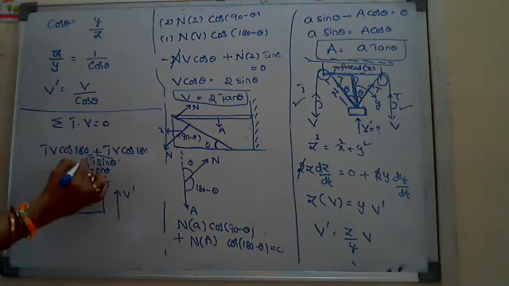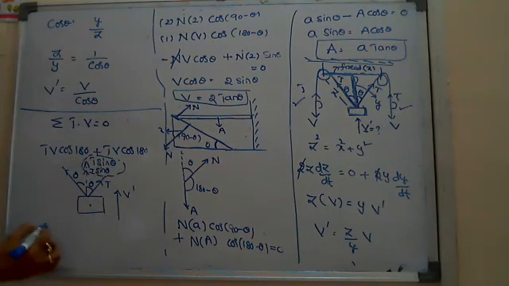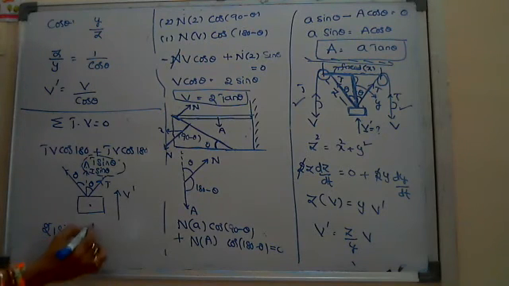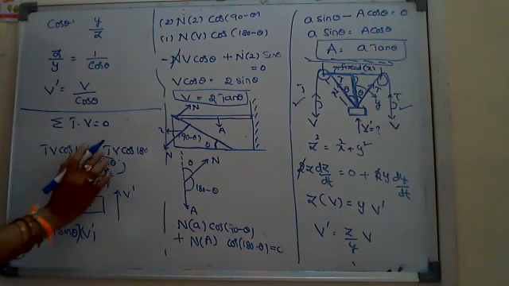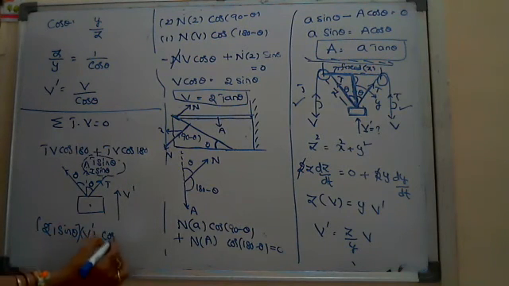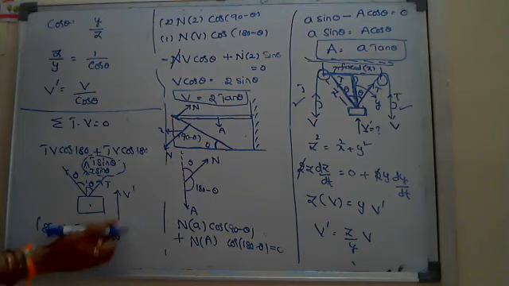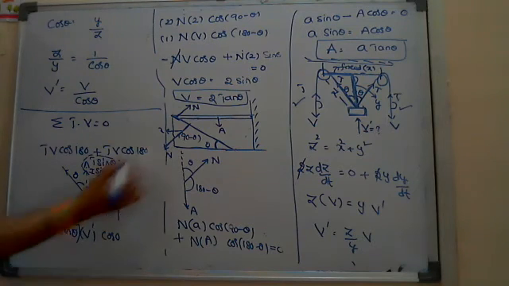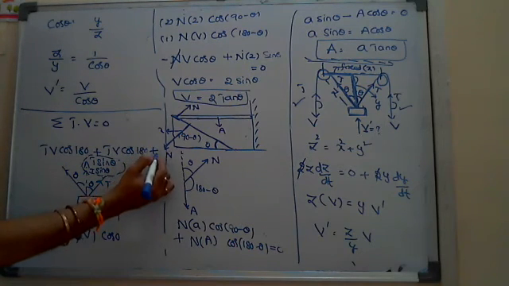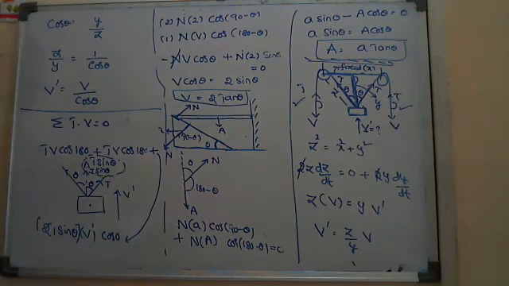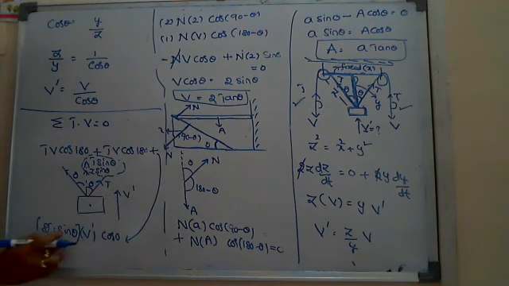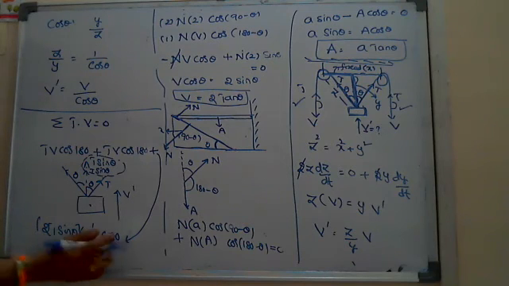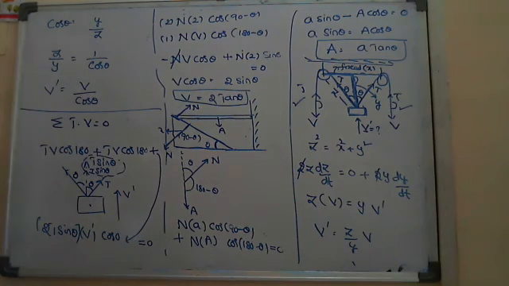So look at here, the 2T sin theta is upwards and V dash is also upwards. Both are upwards, which means the angle between T sin theta and V dash is 0. Both are in the upward direction, so in the dot product I write cos 0. Additionally I have to write this term: TV cos 180 plus TV cos 180 plus 2T sin theta V dash cos 0 equals 0.